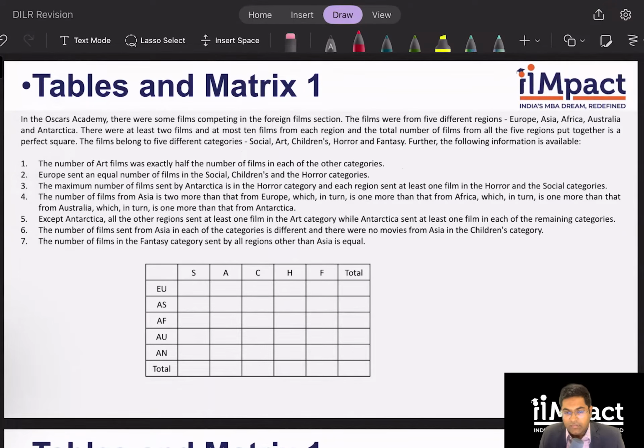So, first, my aim here or in any such matrix set is if I can find the totals. Never forget the total row and total column. The aim will be to find those totals. Let's see if I can do that.